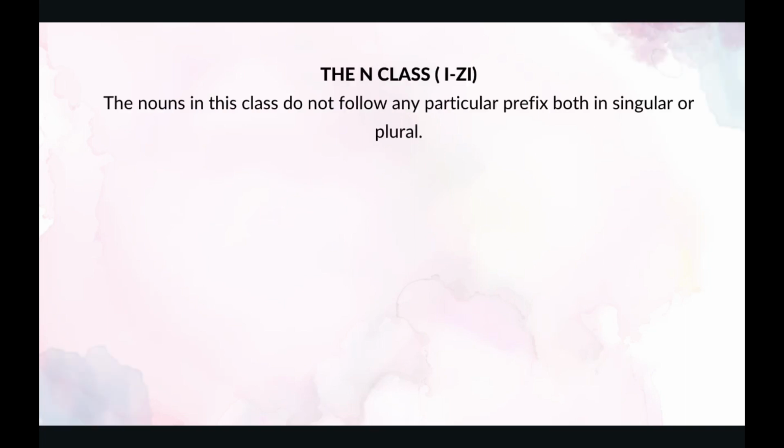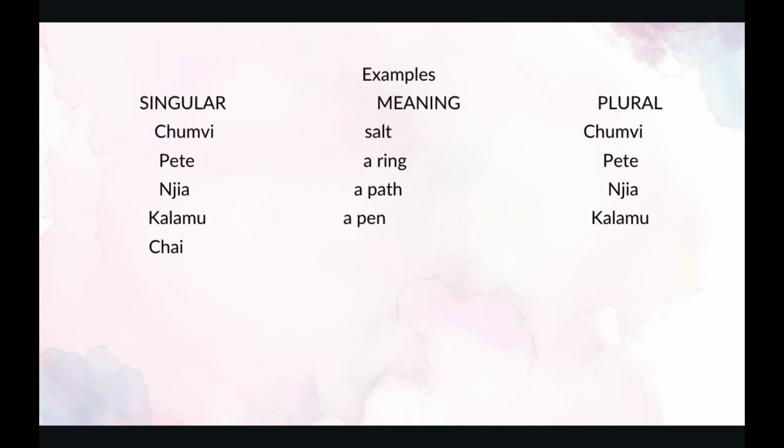We have the N class. Sometimes it's called the easy class. The nouns in this class do not follow any particular prefix, both in singular or in plural. We have the following examples in that class. Chumvi. Chumvi means salt.